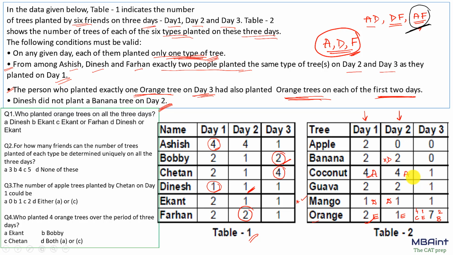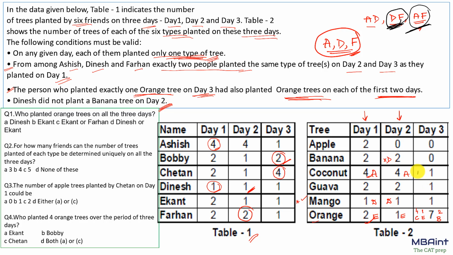Similarly, let's say DF, so D and F. So D would have to be over here, right? Now when D has to be over here, A cannot be over here because we are taking the case of DF. So A would be over here. Now when A is here, A has to be over here. And again, the whole case of DF planting the same tree on all the 3 days is not possible. So we are just left with one case, that is A and D.